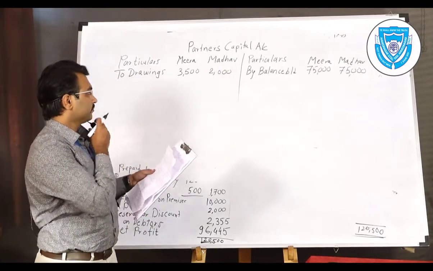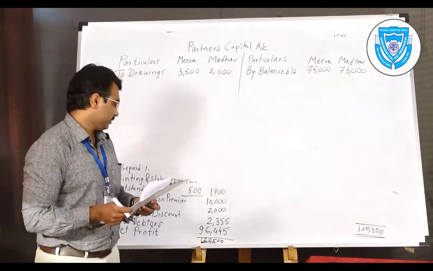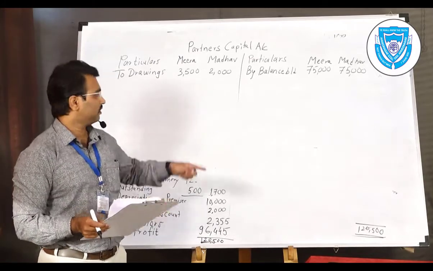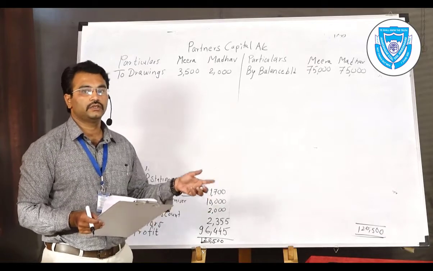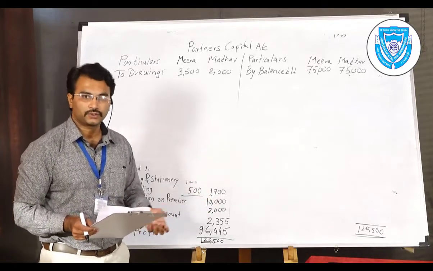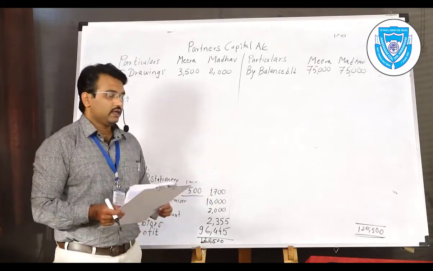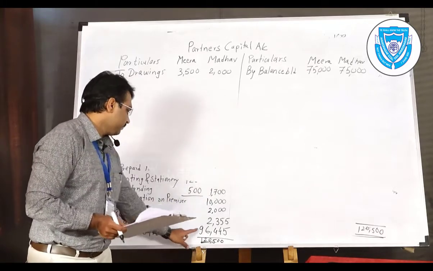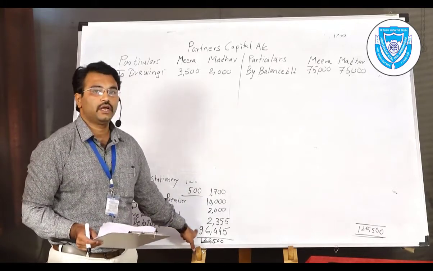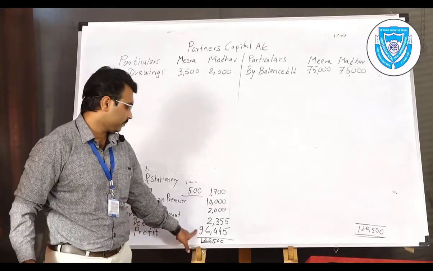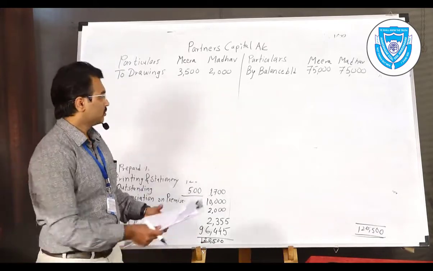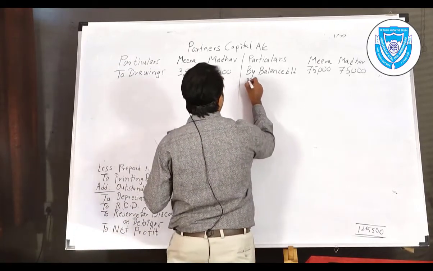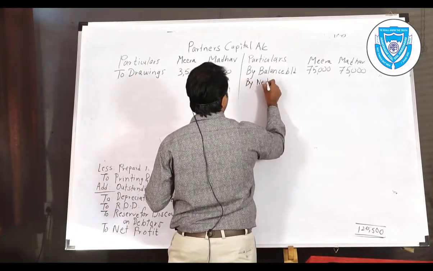Then we need to write the net profit amount, because there is no adjustment related to the partner's capital. No salary, no commission, no interest on capital, no interest on drawings, nothing is given. So at that moment we just distribute 96,435, that net profit amount, between both partners. It is a profit, so we will credit it as by net profit.